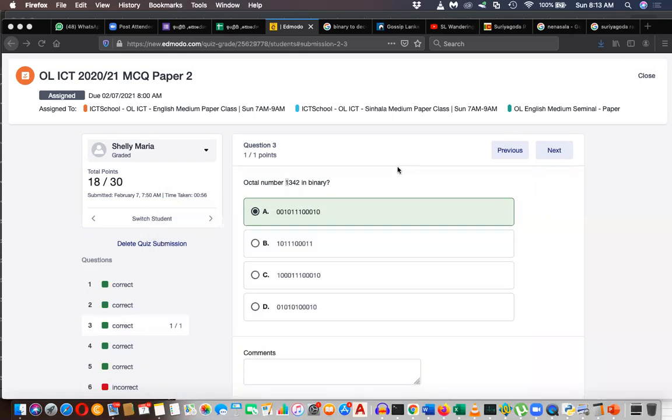Okay, that's easy, straightforward. How many unique symbols are there in the hexadecimal which are not there in octal?